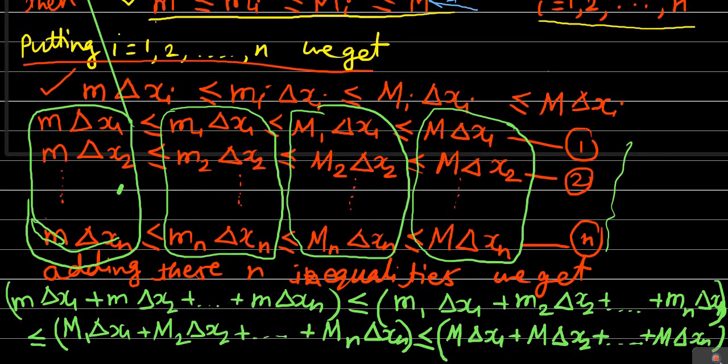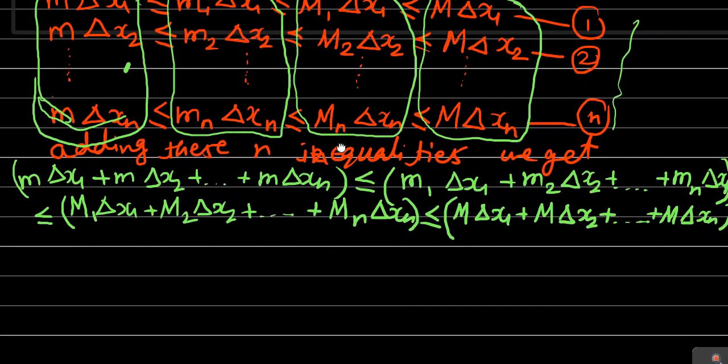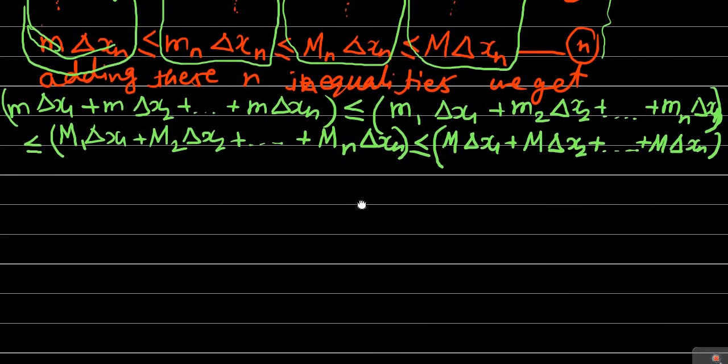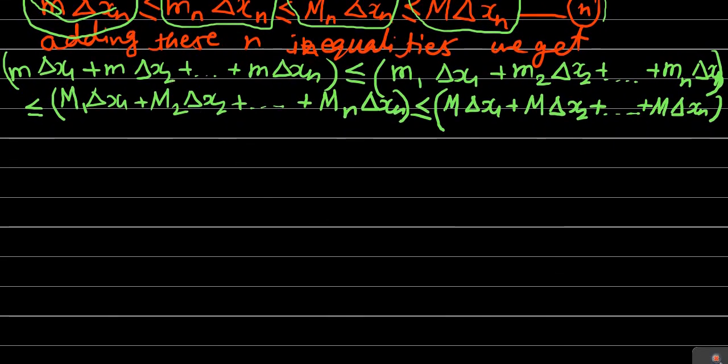After taking small m common from the leftmost term and capital M common from the rightmost term, we get small m into delta x1 plus delta x2, and so on up to plus delta xn.